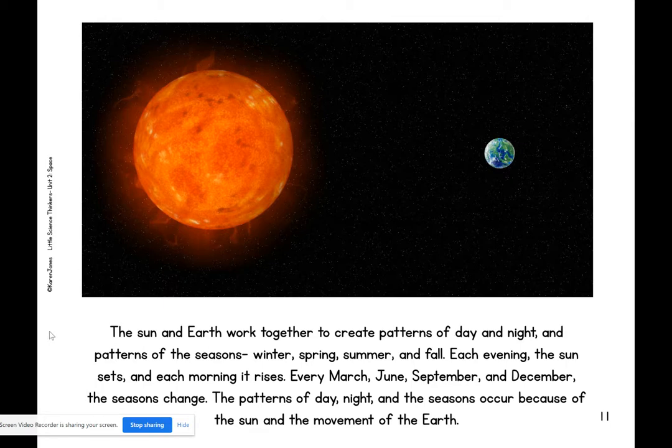The sun and earth work together to create patterns of day and night and patterns of the seasons: winter, spring, summer, and fall. Each evening, the sun sets, and each morning it rises. Every March, June, September, and December, the seasons change. The patterns of day, night, and the seasons occur because of the sun and the movement of the earth.